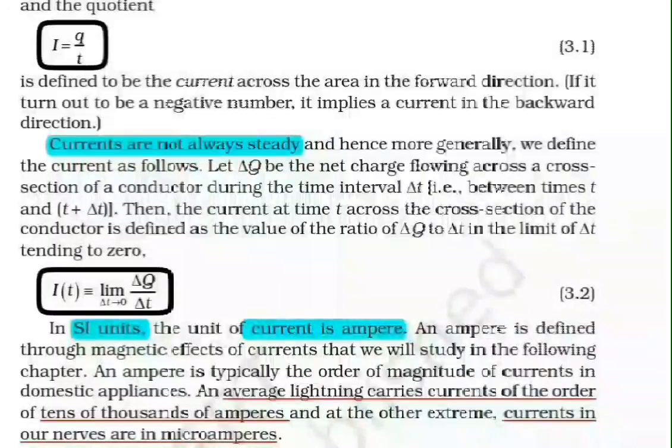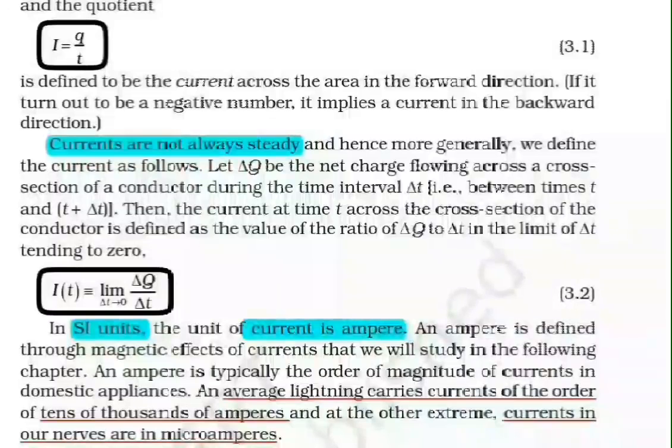Let delta Q be the net charge flowing across a cross section of a conductor during the time interval delta t, that is between time t and t + delta t. Then the current at time t across the cross section of the conductor is defined as the value of the ratio of delta Q to delta t in the limit of delta t tending to 0.